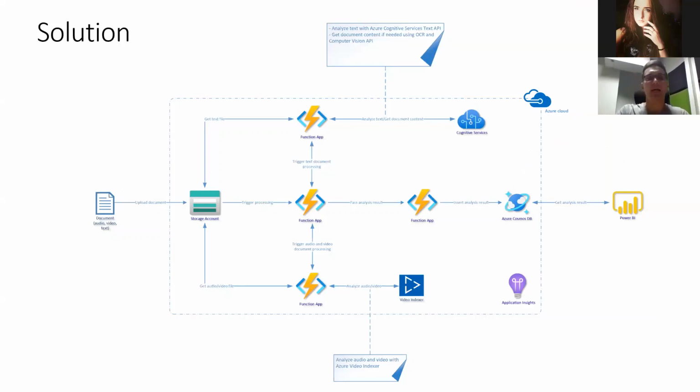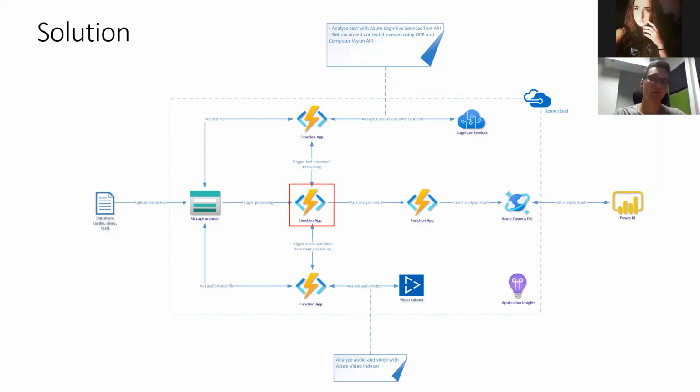On the left side of the diagram, you can see that there is some file. It can be a text file like PDF, it can be an audio file, a video file. Once the file is uploaded to Azure storage, then this middle Azure Function is triggered. So every time a new file is uploaded to Azure Blob Storage, we want to react and apply some logic. That's why we decided to use Azure Function here.